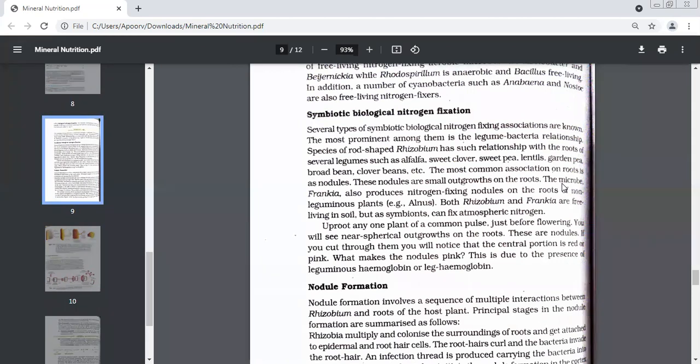Very quickly read symbiotic biological nitrogen fixation. Then I'll move on to the last and the most complicated topic of this chapter, nodule formation. That is a little complicated. Symbiotic biological nitrogen fixation, read quickly. Let's discuss.